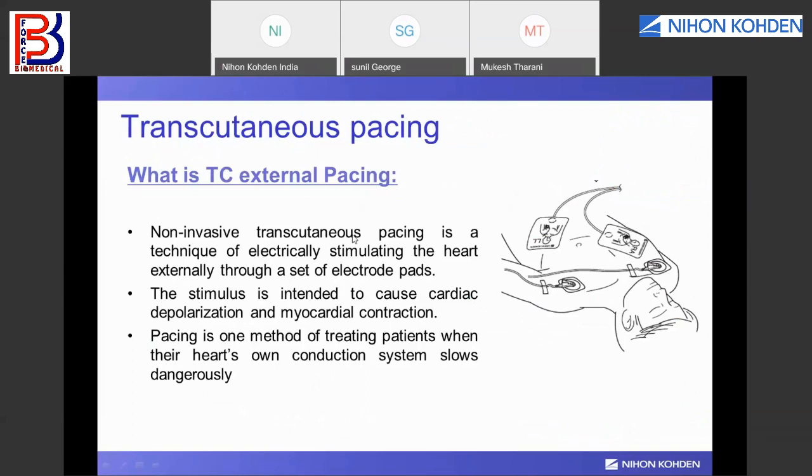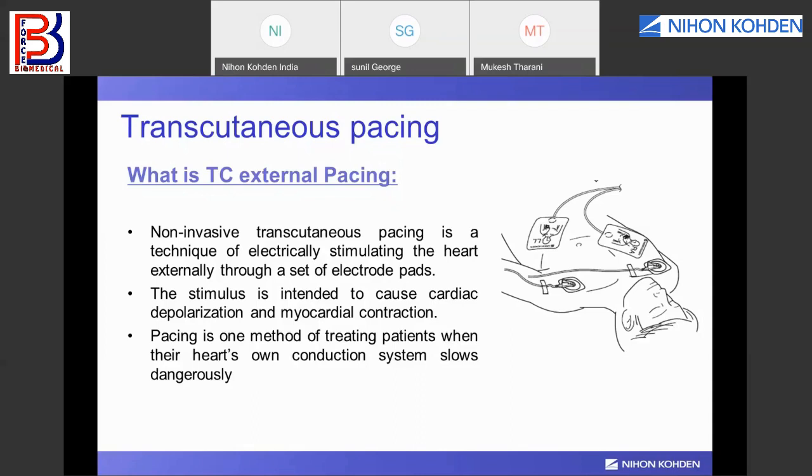Cutaneous means skin. So we are attaching two pads over the patient's chest, over the patient's skin, and we are giving electrical stimulation to the patient's heart externally through these electrodes. These electrodes are the same electrodes which are used for the AED or for defibrillation. The main intention is to give stimulation to cause cardiac depolarization and myocardial contraction.